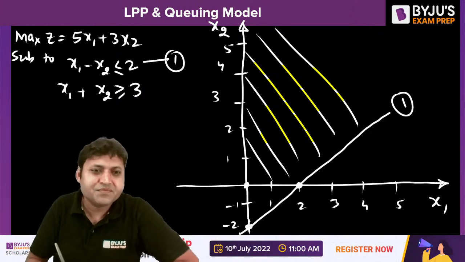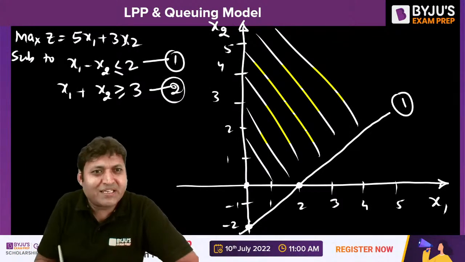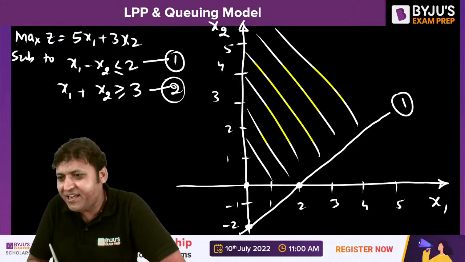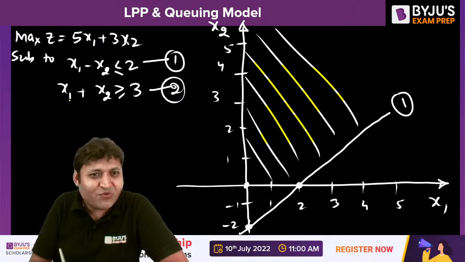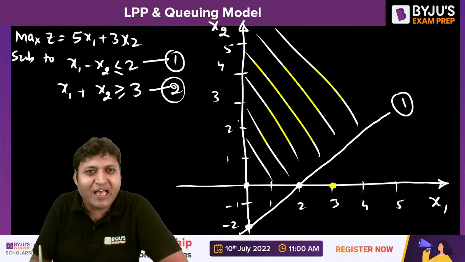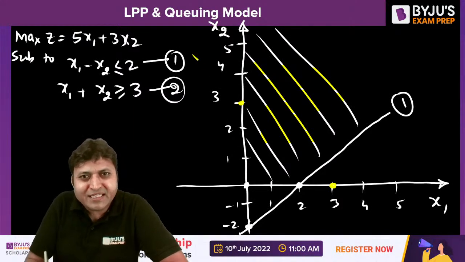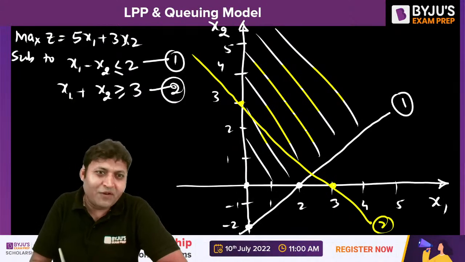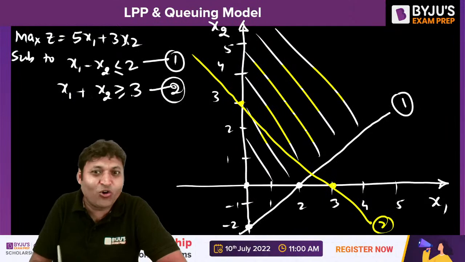And if we talk about the second one, x1 + x2 is greater than 3. If we put x1 equal to 0, x2 is 3. This is the point. If we put x2 equal to 0, x1 is 3. This is the line representing the constraint equation. Now, if we put 0, 0, is 0 greater than 3? Not satisfied.